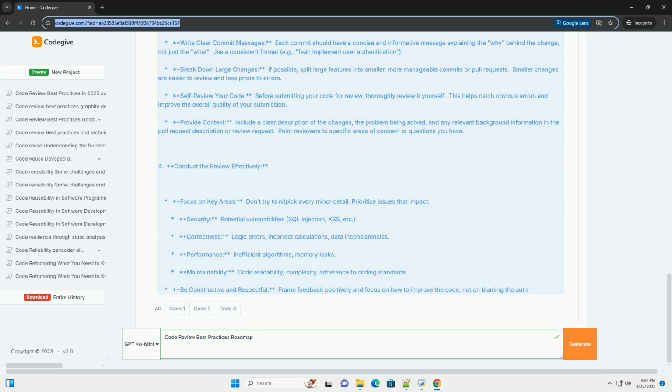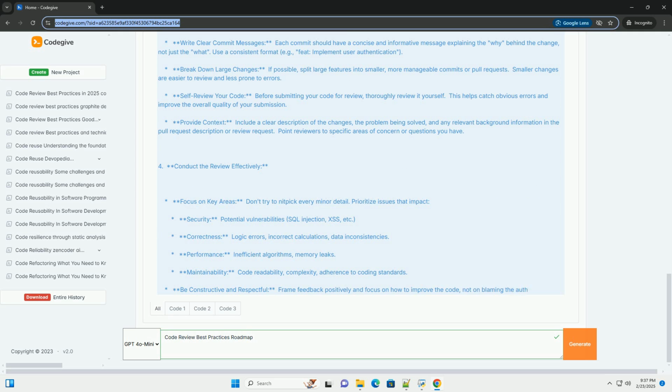Provide context. Include a clear description of the changes, the problem being solved, and any relevant background information in the pull request description or review request. Point reviewers to specific areas of concern or questions you have. 4. Conduct the review effectively. Focus on key areas. Don't try to nitpick every minor detail. Prioritize issues that impact